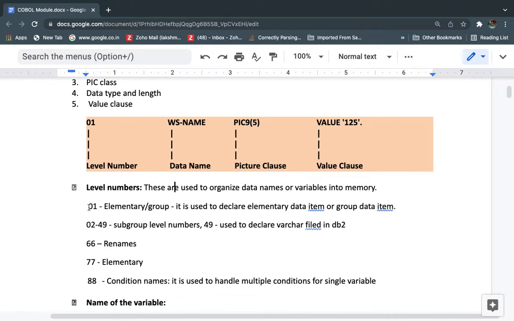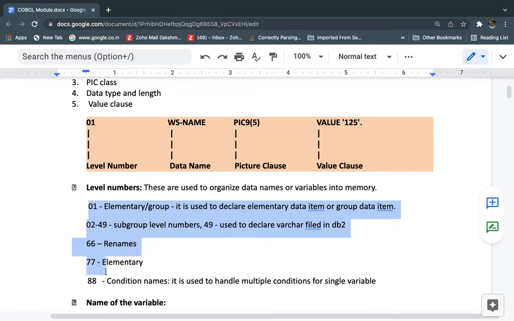Okay, so first we have the level numbers 01 to 49, 66, 77, and 88. So we have a total of 52 level numbers. 01 to 49 continuously, we have 49 level numbers, and next we have the special level numbers, those are 66, 77 and 88. These are the level numbers, and we can use each level for different purposes.